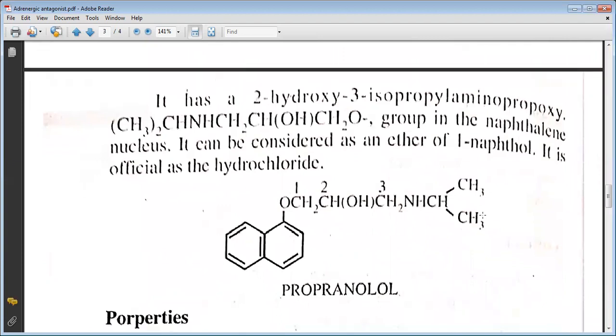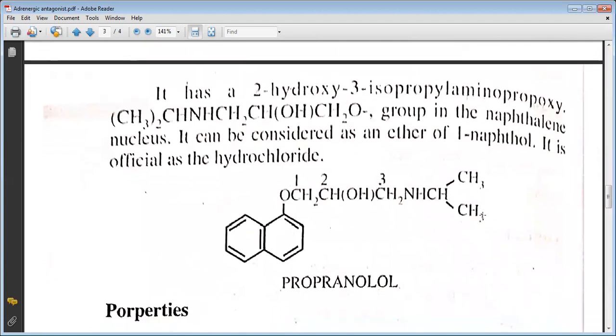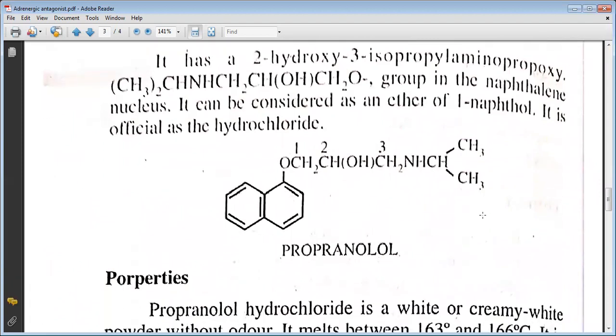Propranolol has a 2-hydroxy-3-isopropylaminopropoxy group in the naphthalene nucleus. It can be considered as an ether of 1-naphthol. It is official as the hydrochloride. The structure of propranolol can be seen here. It consists of a naphthalene ring and a benzene ring, with oxygen, CH2, CHOH, CH2, NH, CH, CH3, CH3.